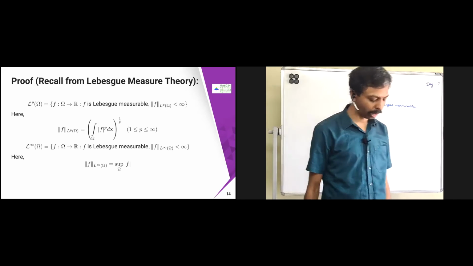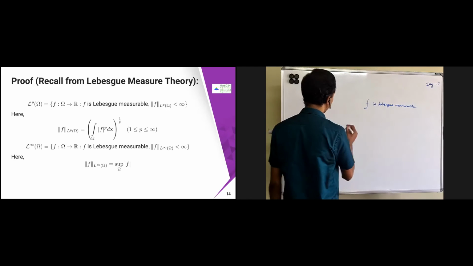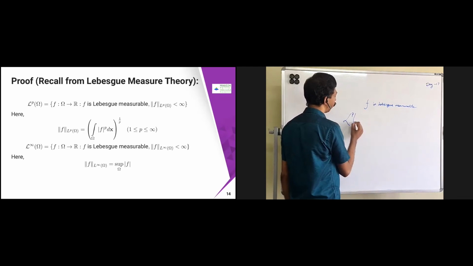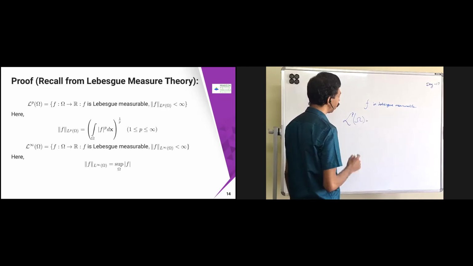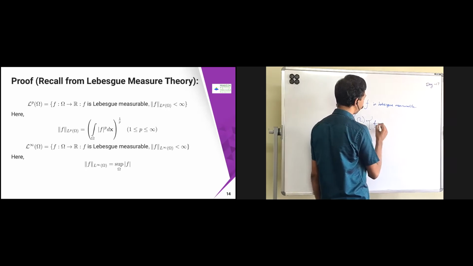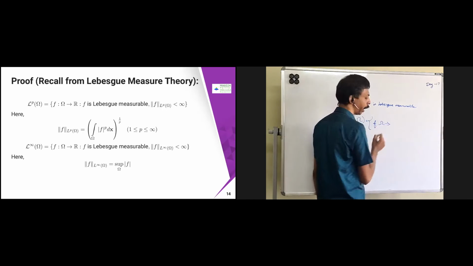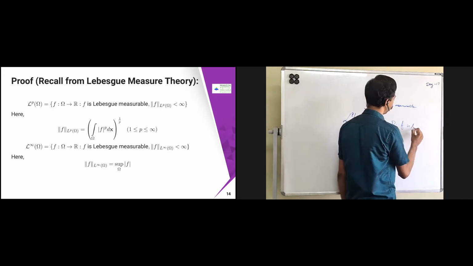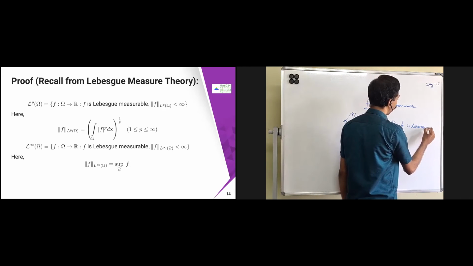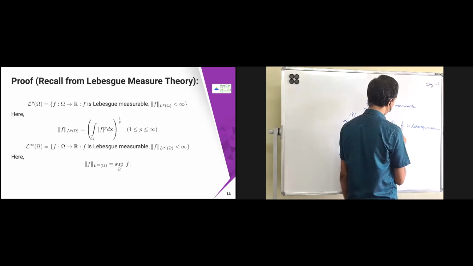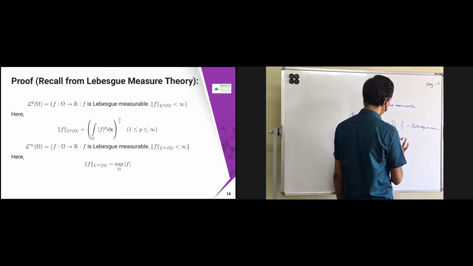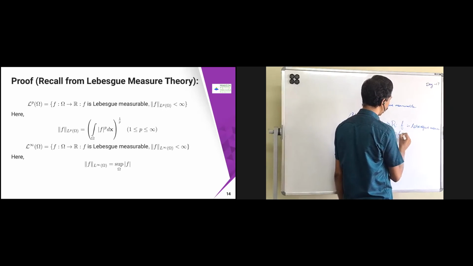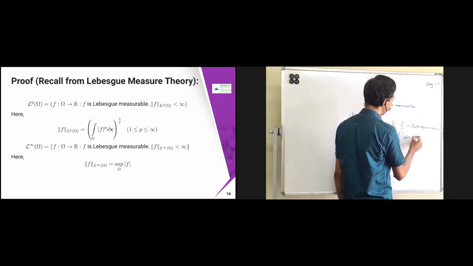Now what we are going to do is collect all such functions, this L^p of Ω. This is one of the advanced concepts for you. Once you go for the PhD, this will be your beginning topic for partial differential equations. First, you need to know what L^p of Ω is. L^p of Ω is the set of all f from Ω to R such that f is Lebesgue measurable, and the norm of f in L^p of Ω is less than infinity.